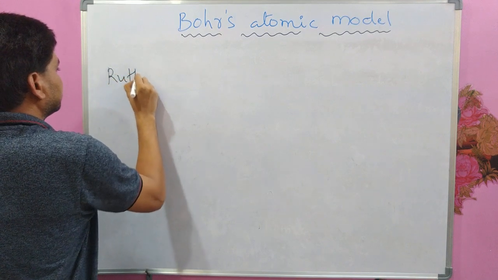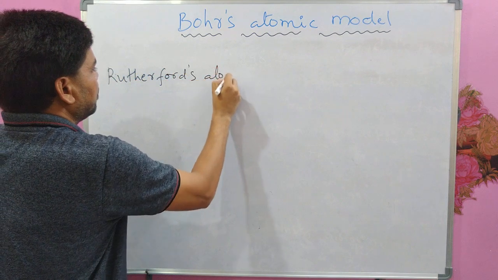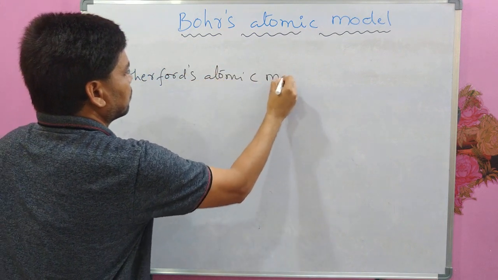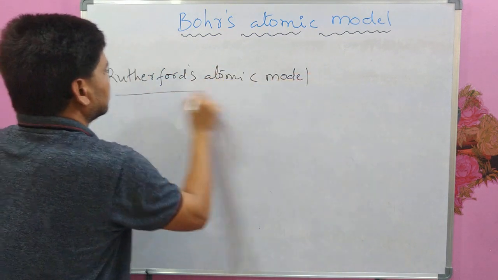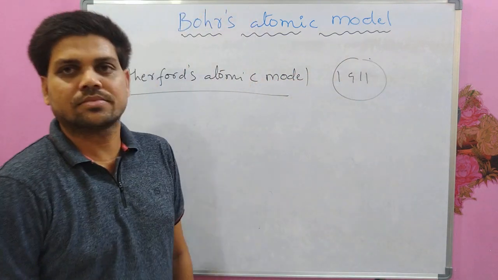Rutherford atomic model. This came in 1911.